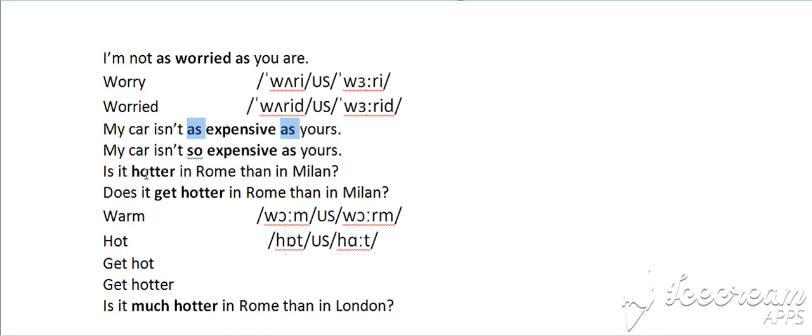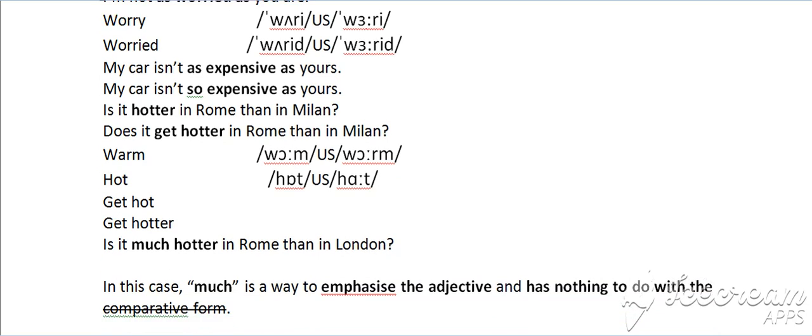Is it hotter in Rome than in Milan? Comparing two cities. While if we say, does it get hotter in Rome than in Milan, we use a full verb, so there is no is, but does now. Warm, while hot is a higher temperature than warm. Get hot or get hotter.